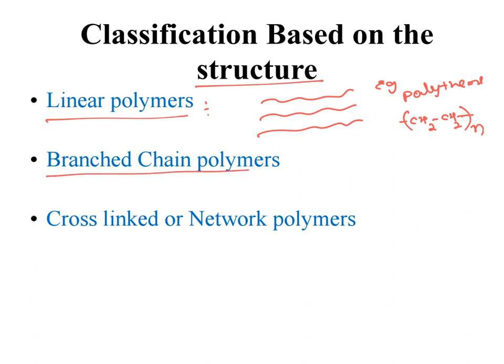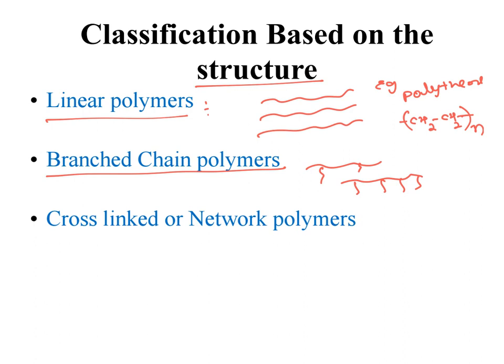Next one is branched chain polymers. The polymers which contain a linear chain having some branches are called branched chain polymers. Starch and low density polyethylene are examples for branched chain polymers.